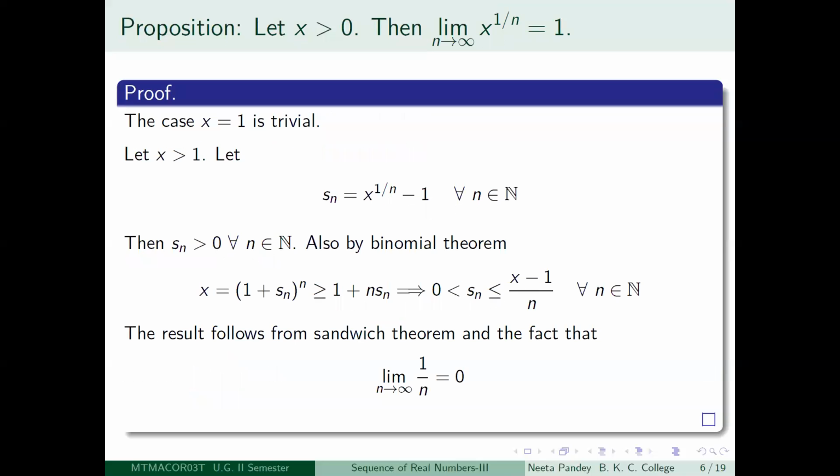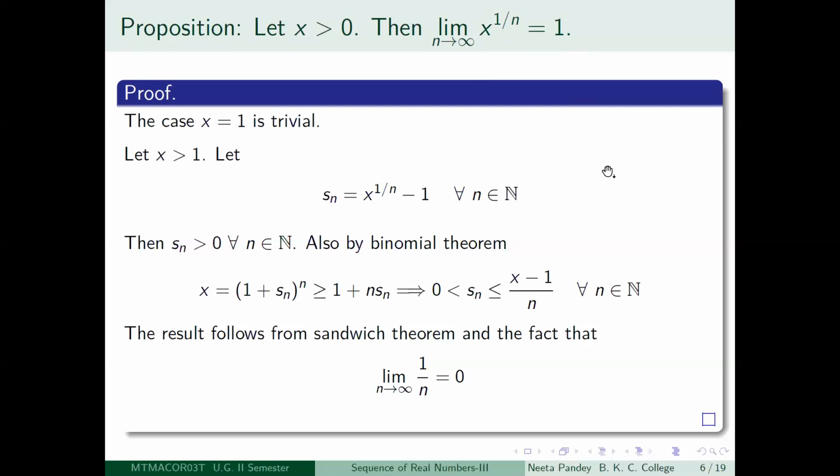Let us look at the second limit in this direction. Suppose x is a positive real number. Then you take the sequence x to the power 1 by n. We are claiming that this sequence is going to be convergent and its limit is going to be 1. Limit n tending to infinity, x to the power 1 by n is equal to 1.